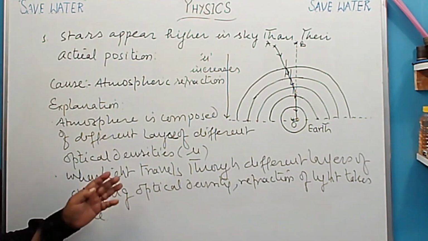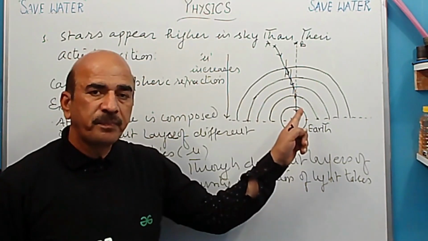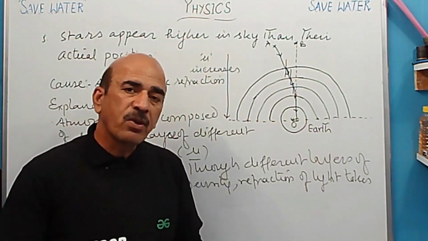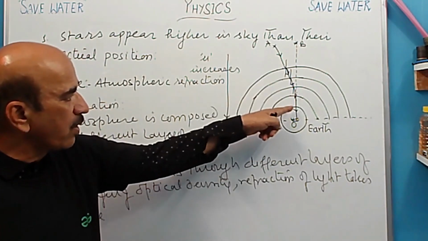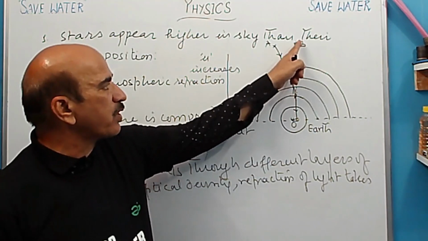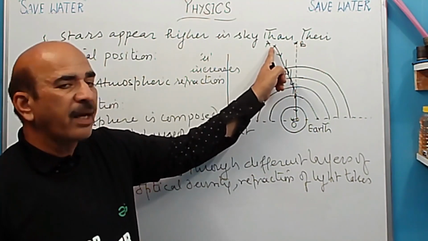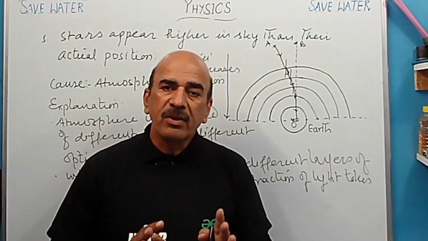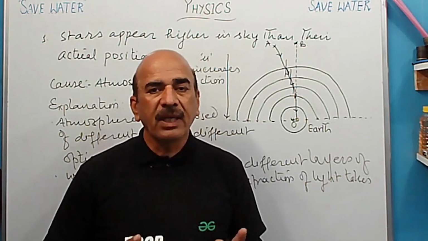तो रिफ्रैक्शन ऑफ लाइट देखिए यहां पर हो रहा है. यस. सो इसको आगे इसमें कंटिन्यू करते रहेंगे. Refraction of light is taking place, and when finally this ray, it appears to be coming from position B which is higher than A. Right? So this way we can write in the exam and we can get good marks also.